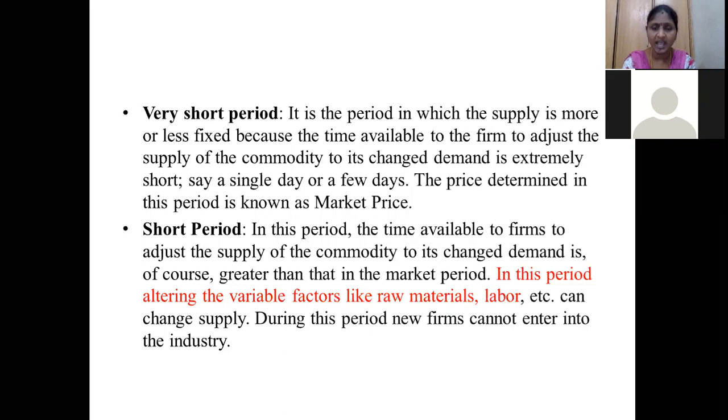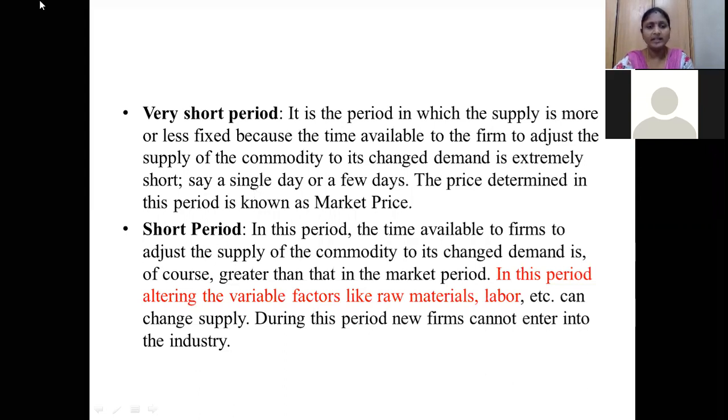Within these 3 weeks, I am able to adjust my supply of that commodity to its changed demand. Suppose with that changed demand I have to increase my supply, I can adjust within these 3 to 4 weeks. Suppose the demand has been reduced, I can hold the stock. I can reduce the supply of that goods because the demand is very less. So I can make such adjustments with this short period.